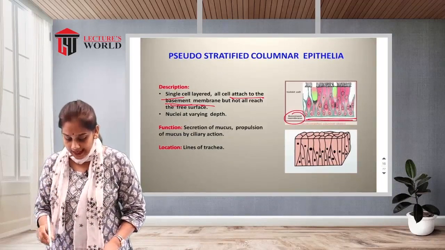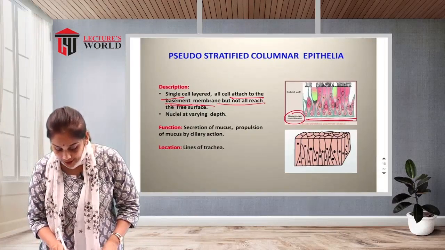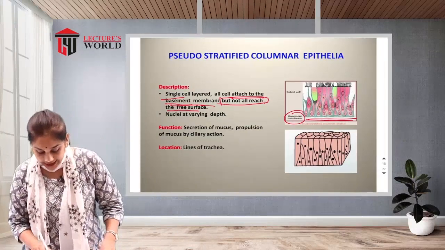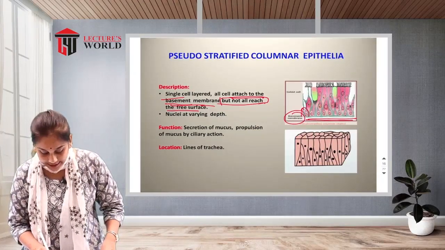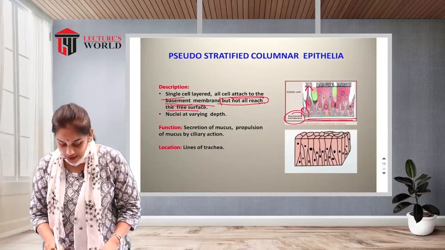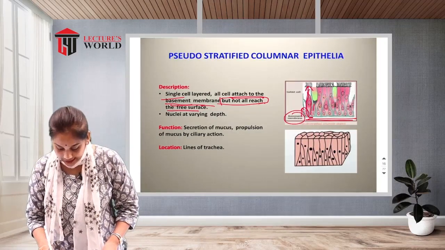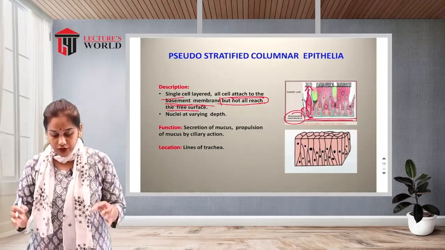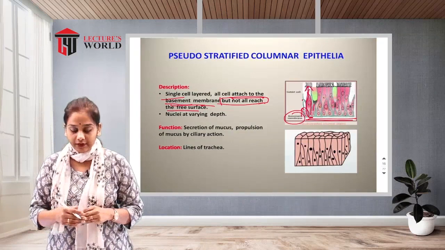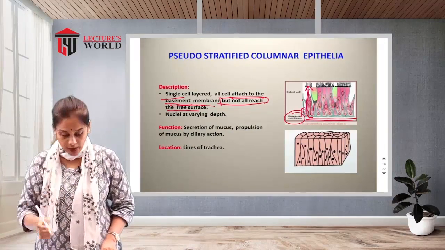So in this single cell layer, they are attached to the basement membrane, but not all of them reach the free surface. Here there is one cell that is not attached to the membrane layer, with no attachment. So all cells are not attached to the basement membrane; they are attached to the other cells above.